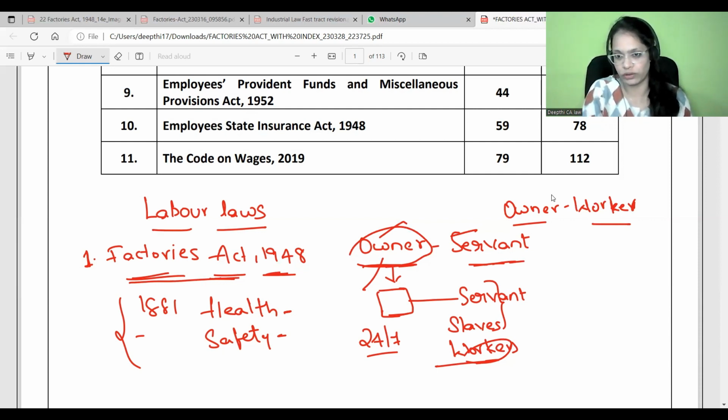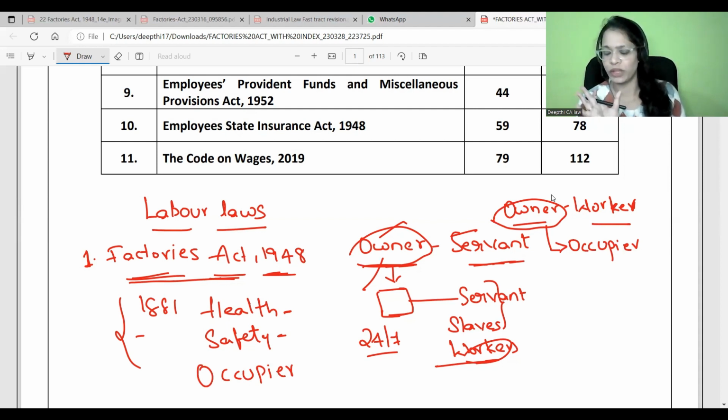None other than the owner. I will call him an occupier. Who is the occupier? We will see in further definitions. This occupier is the person who has sole responsibility for making all these things done. What does the Factories Act do? The Factories Act imposes certain obligations on the occupier to provide all these measures. So this is the simple history of the Factories Act 1948. Now I feel you understood the purpose of implementing this Act.